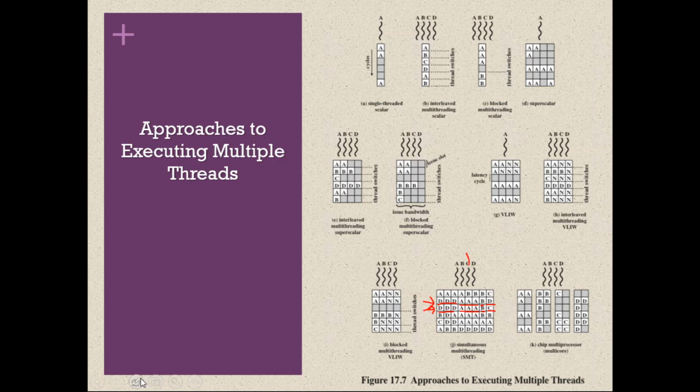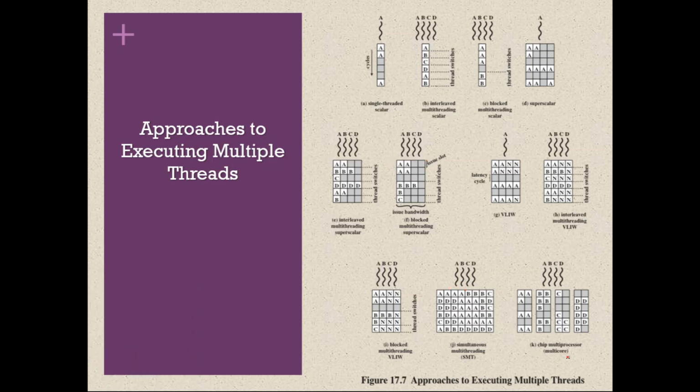So here we are not going to waste any issues. These are called issues. In one clock cycle there can be multiple issues, 8 issues. Here none of the issues is wasted, you see. But here if you see, in one clock cycle 2 issues are wasted, in the second clock cycle 2 issues are wasted, in the third clock cycle 4 issues are wasted. Such wastage will not happen with SMT.